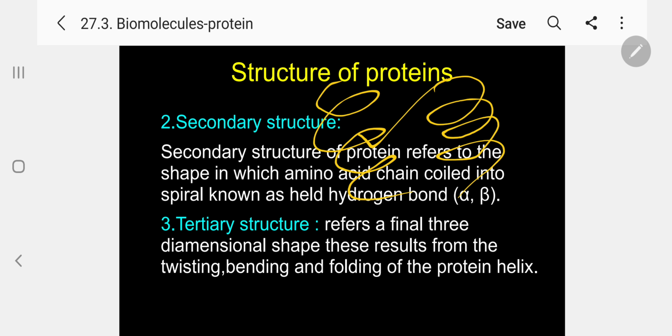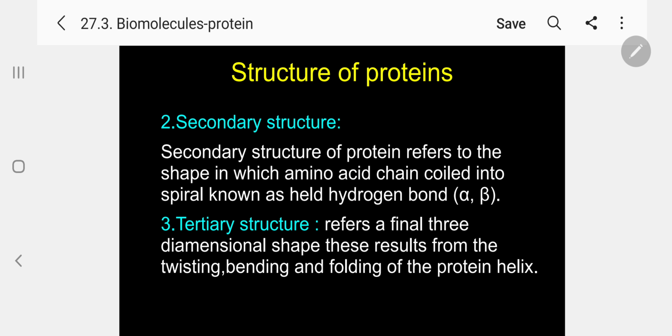The secondary structure of protein refers to the shape in which the amino acid chain is coiled into a spiral. Kindly follow. The spiral shape is formed between here and here, so a hydrogen bond will form. So depending upon this, we are saying alpha and beta structure.